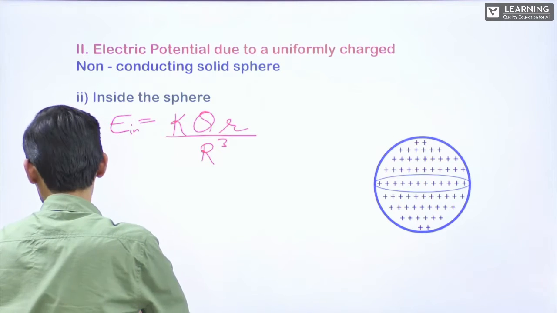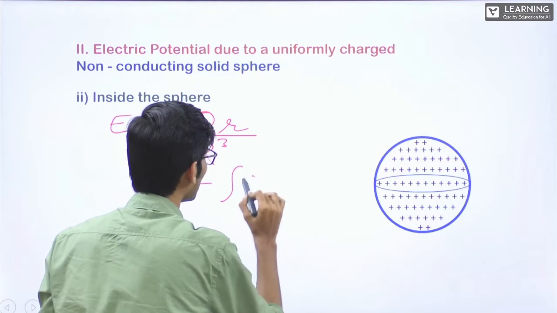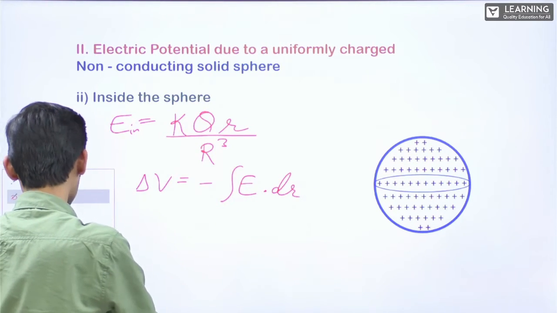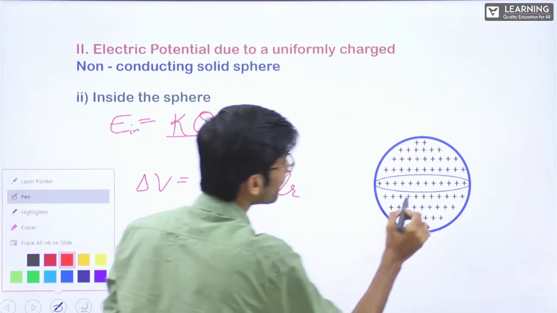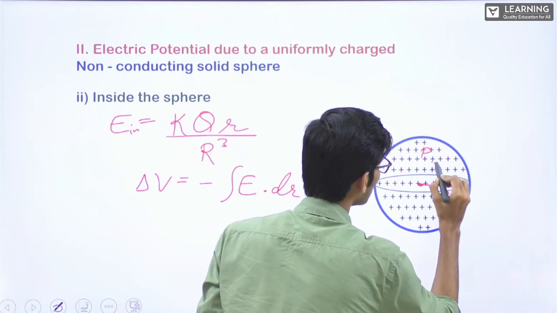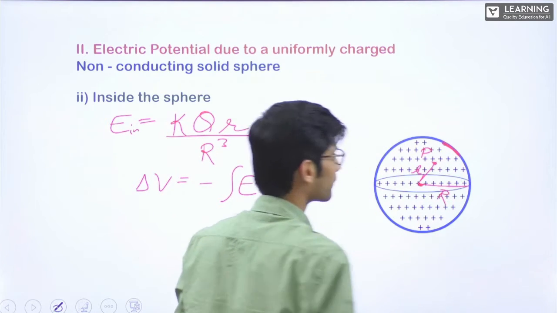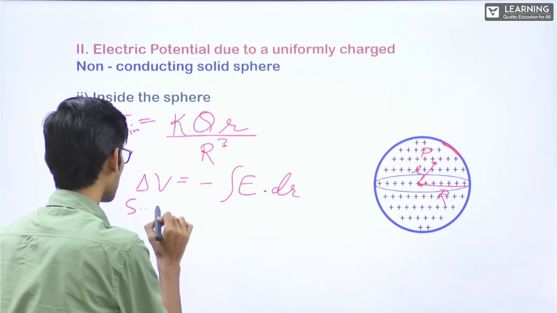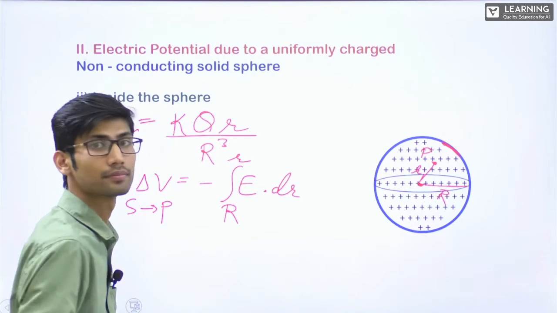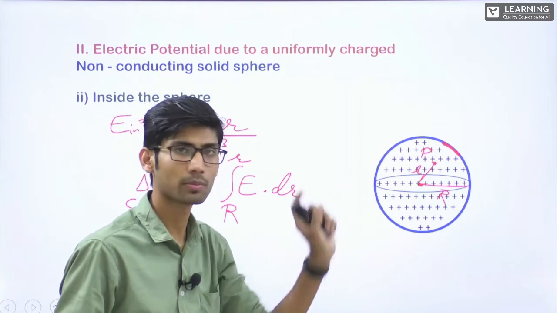Delta V again is equal to minus integral E dot dr. Since we are talking about inside, I already told you, let's say this is radius capital R, this is point P, this is a distance small r. We will be taking from surface to P, right? From surface to point P, that means from capital R to small r. Surface is from center capital R, this is from center small r, right?